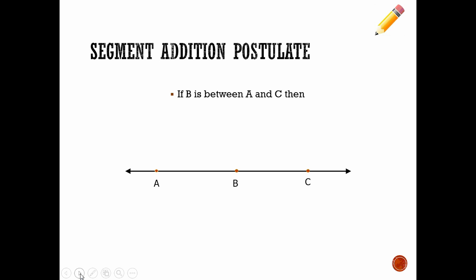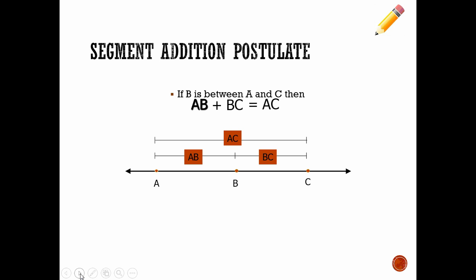notice it says between and not in the middle or the midpoint. It just has to be somewhere in between. Then I can add segments together. AB plus BC will be the distance from A to C. So it's sort of intuitive. You kind of already understand this. That's why it's a postulate. Nobody had to prove it to anybody. They're like, yeah, we kind of get this.